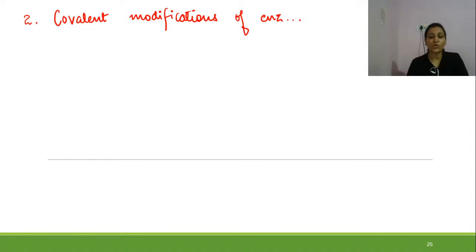How will the covalent modification actually induce the enzyme or repress the enzyme? The way through which the covalent modification occurs is by the help of phosphorylation. The key thing which happens in covalent modifications is phosphorylation.